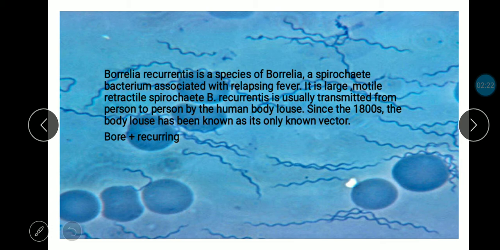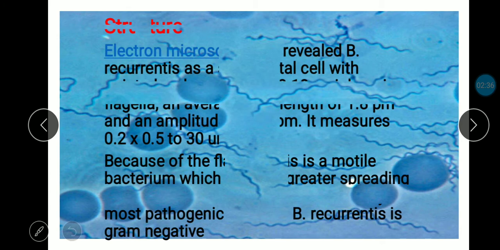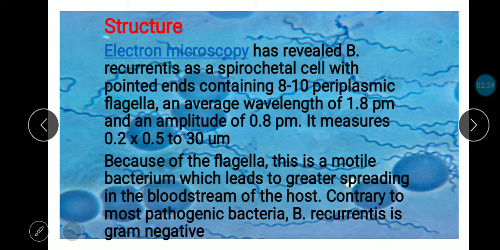In this diagram you can observe its structure. It is a long bacteria and infects the human body. It multiplies inside the body louse. Electron microscopy has revealed the spirochetal cell with pointed ends containing 8 to 10 periplasmic flagella. These flagella are endoplasmic.